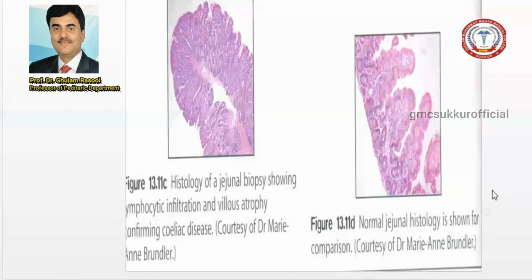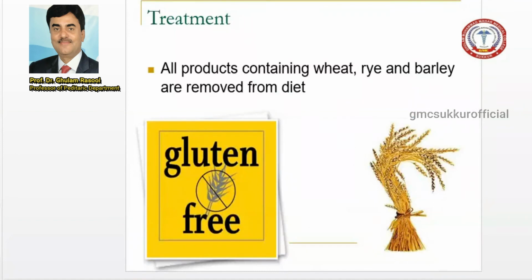If you see, there is lymphatic infiltration and loss of villi, confirming the diagnosis of celiac. On the right side you will see the presence of villi histopathologically, as compared to this, where there is a loss of villi.